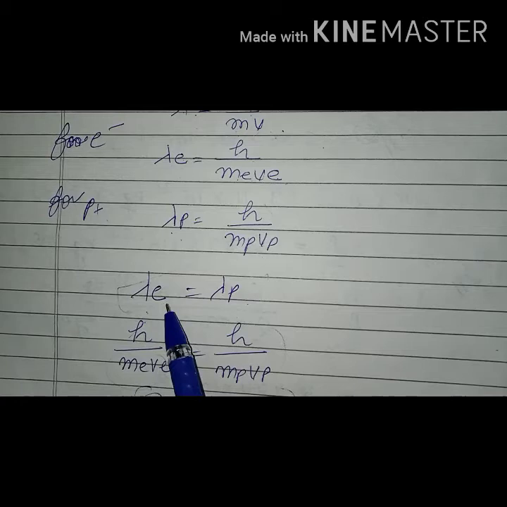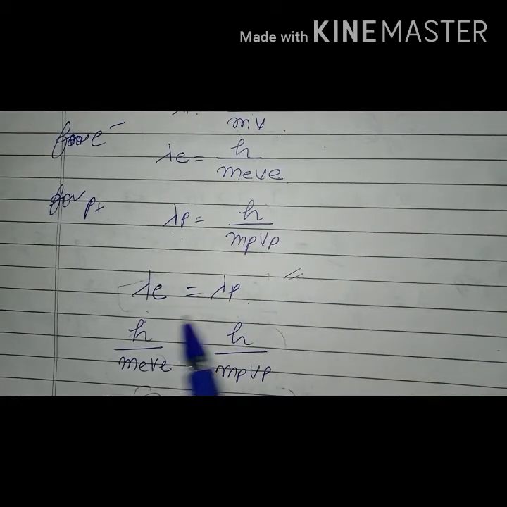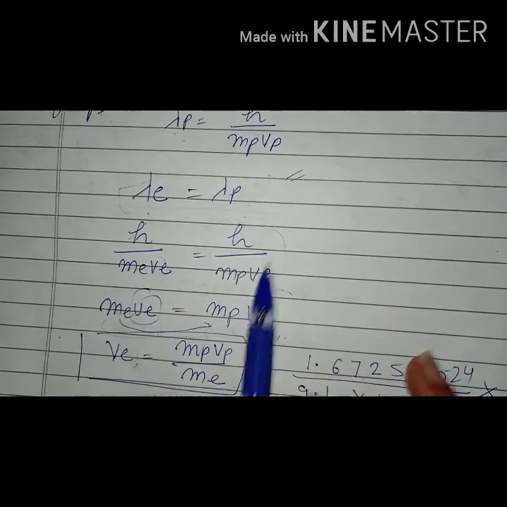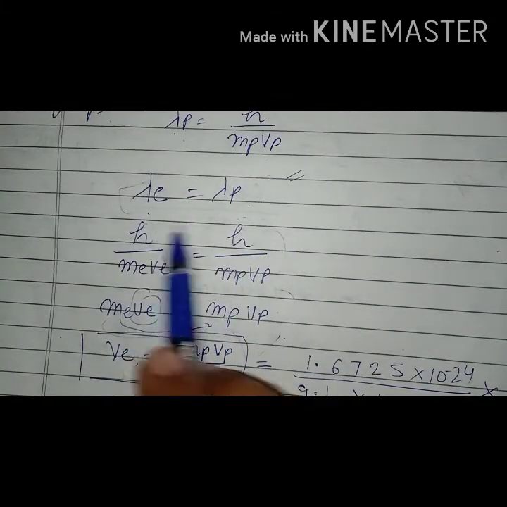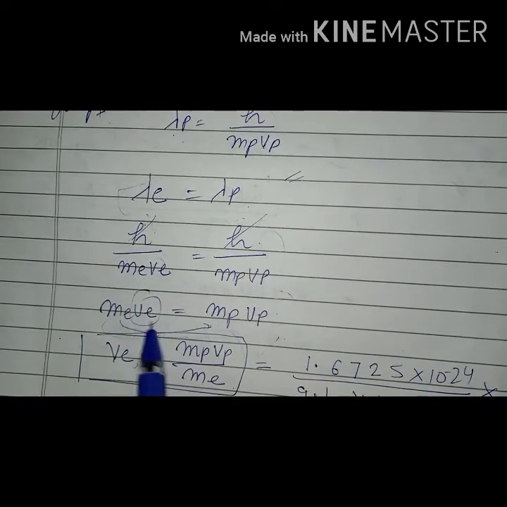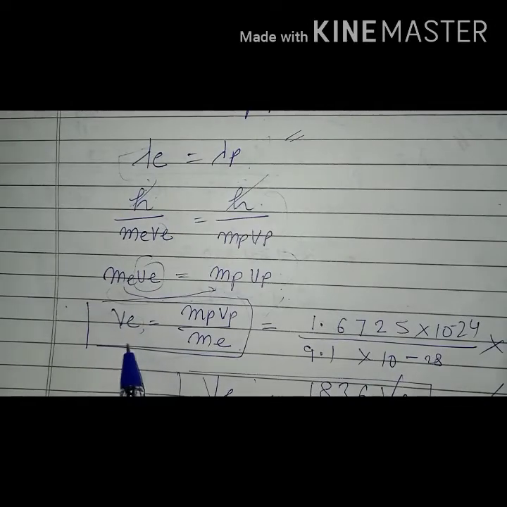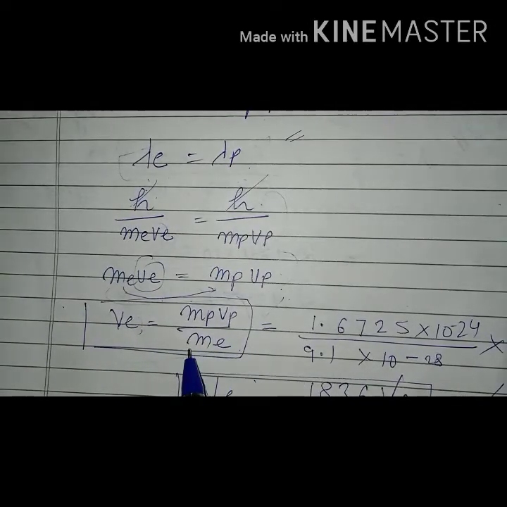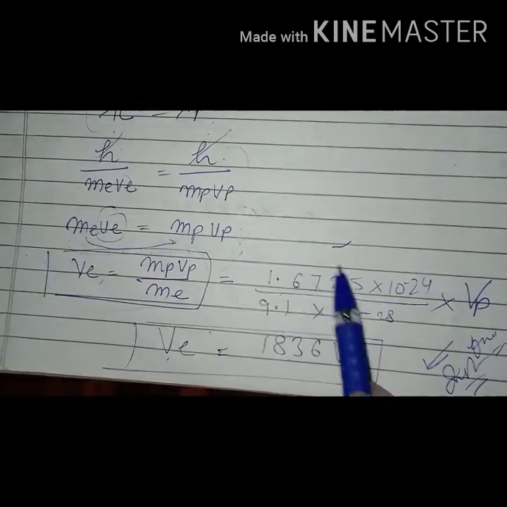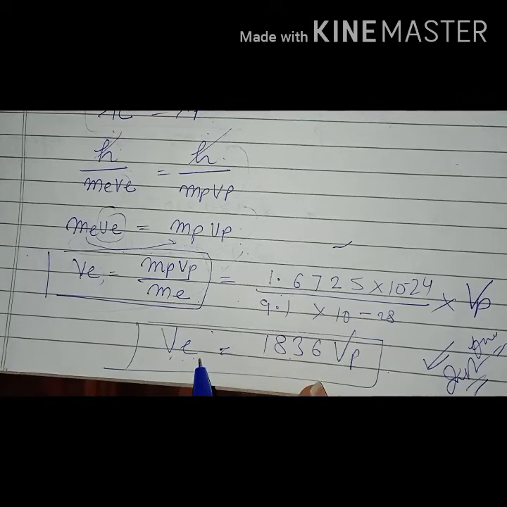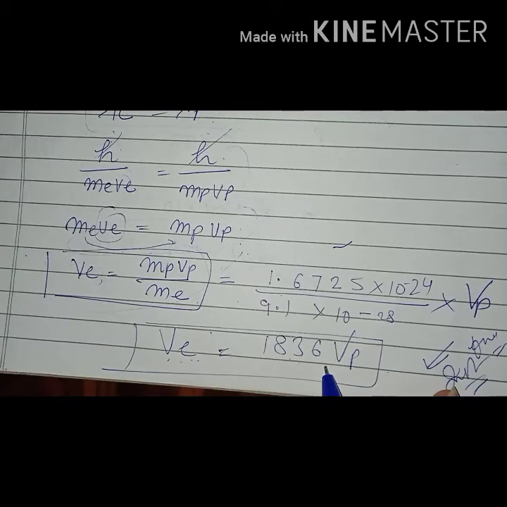In this question lambda E is equal to lambda P. So we will equate these formulas, and h and h cancel, and MEVE is equal to MPVP. From here VE is equal to MPVP upon ME. ME comes here, and then we put the values and get the value of VE equal to 1836 Vp.